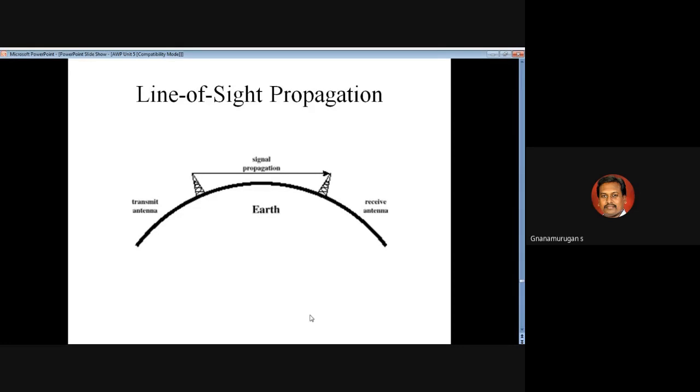So what is the concept of line of sight? You can identify the unwanted signal, which line of sight propagation rectifies. Generally, there is a transmitter antenna and a receiver antenna, and that operation is available in signal propagation. Here is the line of sight. You calculate the line of sight between the transmitter antenna and the receiver antenna.